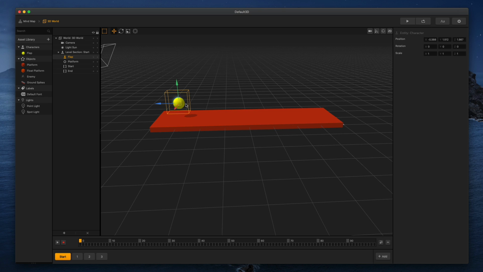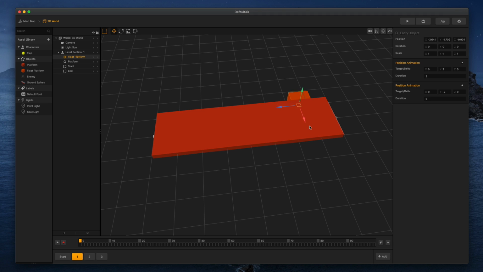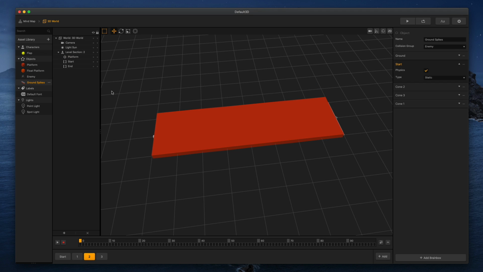So we have the start right here. And now for scene 1, I want to pull in something a little bit different. I'm going to pull in a floating platform in this one, and let's make sure that is right here. There we go. And then in scene 2, we're going to add some spikes. Again, these are going to pop up when we get close to it. There we go. Put this in the middle. I'll just put it right here for an example.